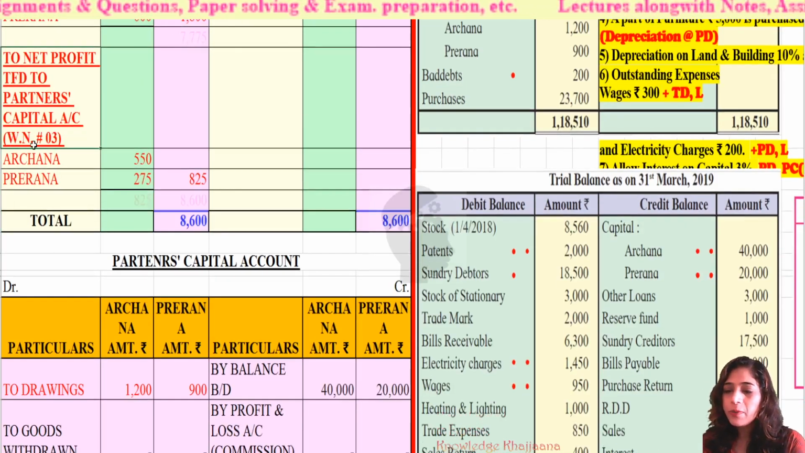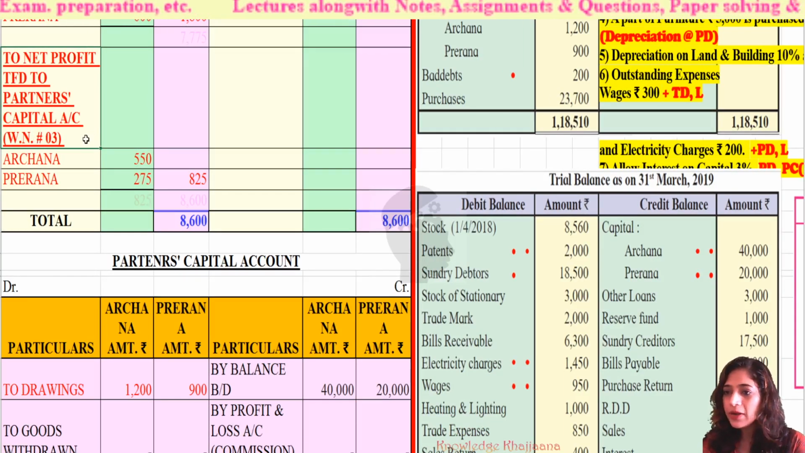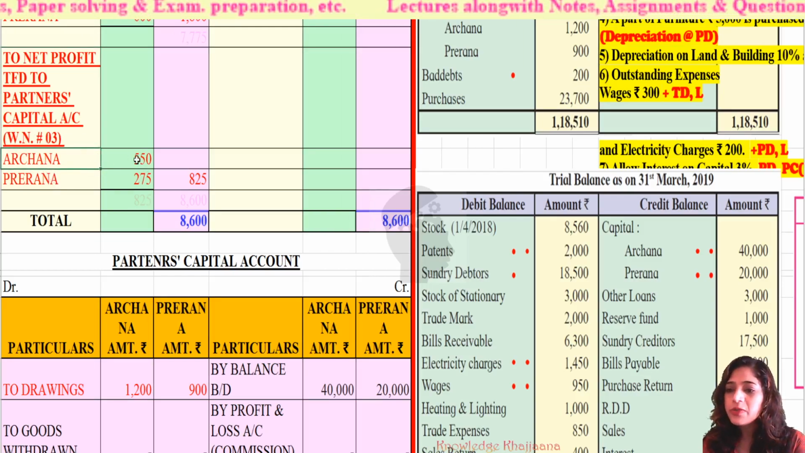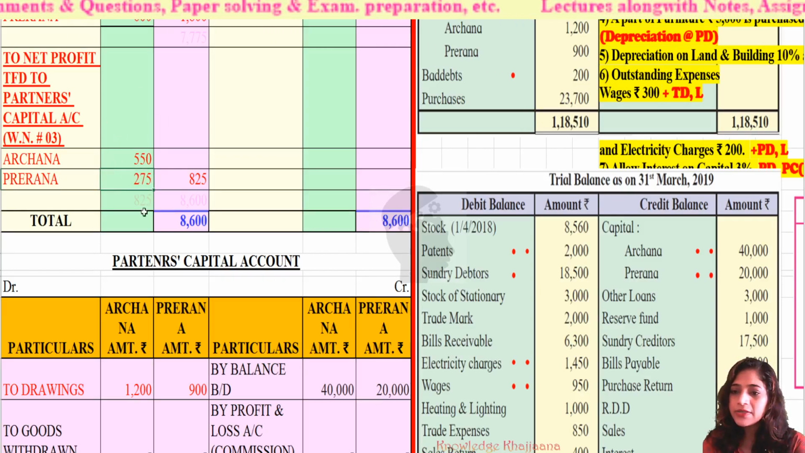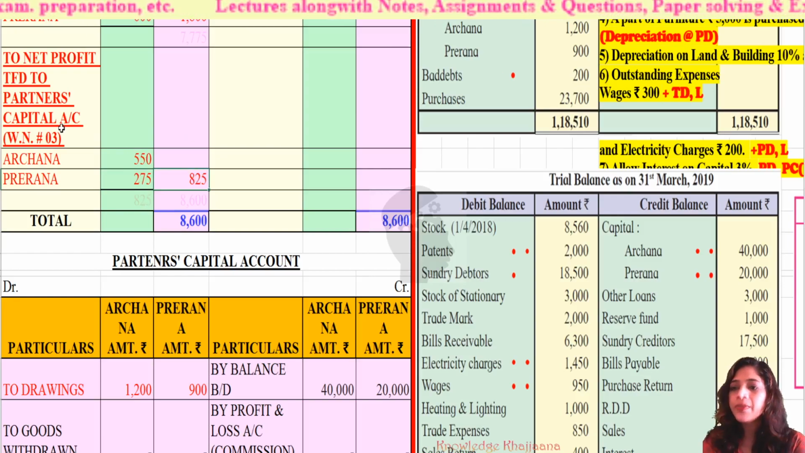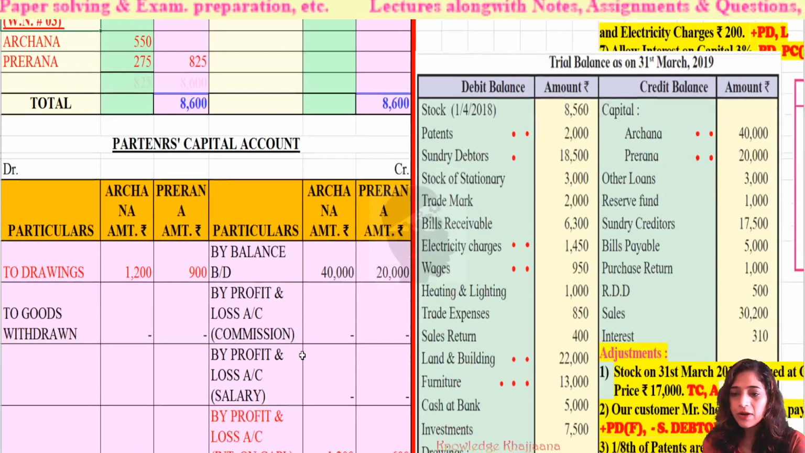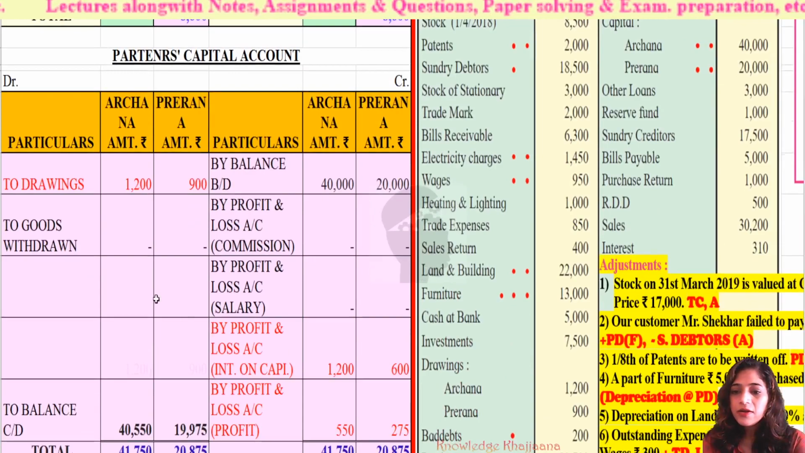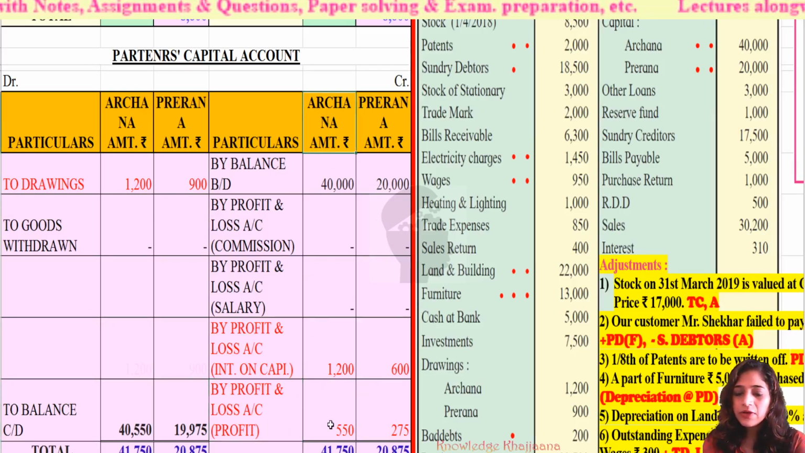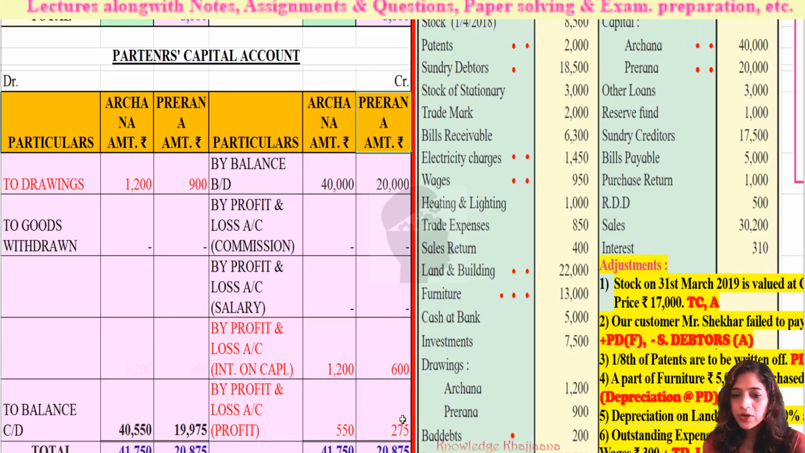To net profit, transfer to partners capital account. Again, this we have to transfer to partners capital account because we are maintaining the partners capital by fluctuating capital method. Okay. Archana's profit rupees 550 and Prerna's share of profit rupees 275. The total amount of profit is rupees 825. Now what we said, we have to transfer it to the partners capital. So this is partners capital account. And by profit and loss account, profit, what we are transferring? Profit from the profit and loss account. Archana, we have to distribute rupees 550 and Prerna's share of profit rupees 275.